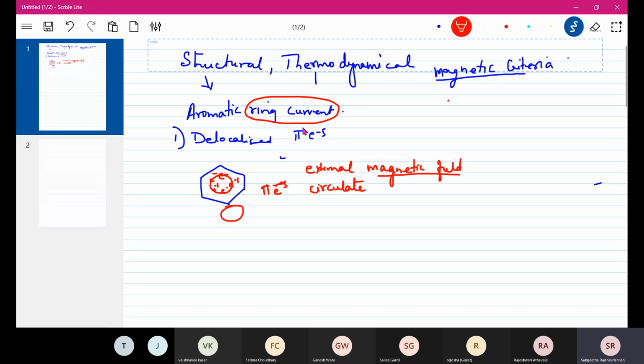I hope you know what is meant by the terms paramagnetic and diamagnetic. Anyway, I will explain it so that there is no confusion.